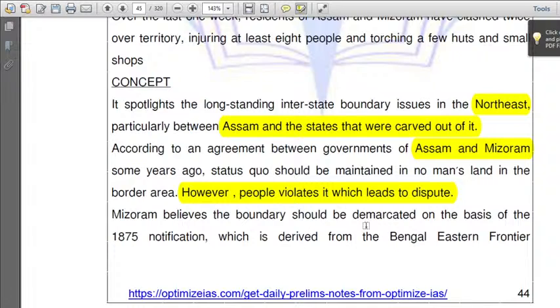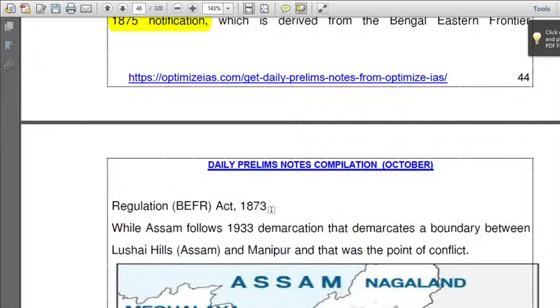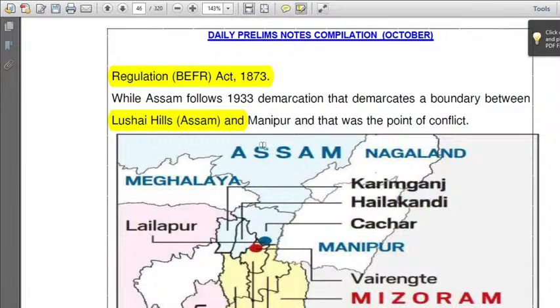Mizoram believes the boundary should be demarcated on the basis of the 1875 notice, which is derived from the Bengal Eastern Frontier Regulation Act of 1873. What does Assam say then? Assam follows the 1933 demarcation that demarcates a boundary between Lushai Hills and Manipur. So that is the point of conflict.